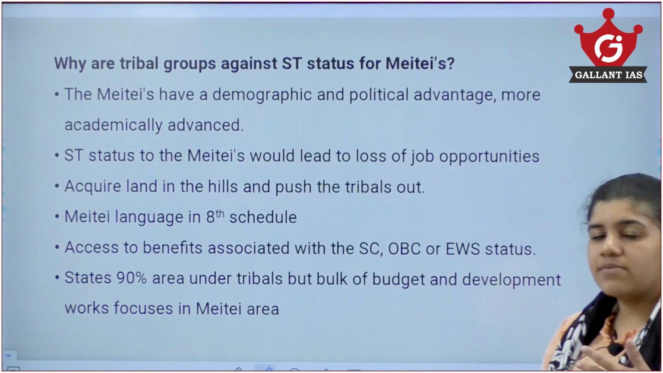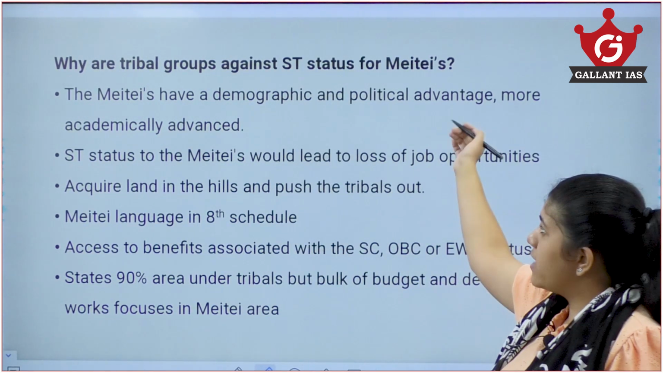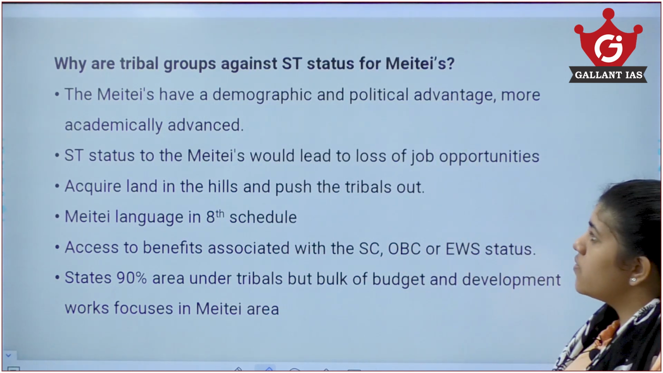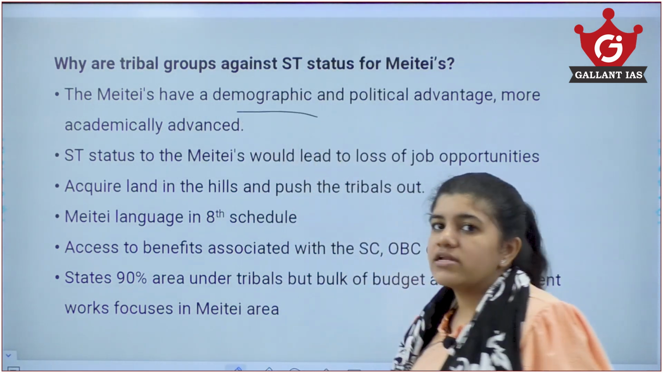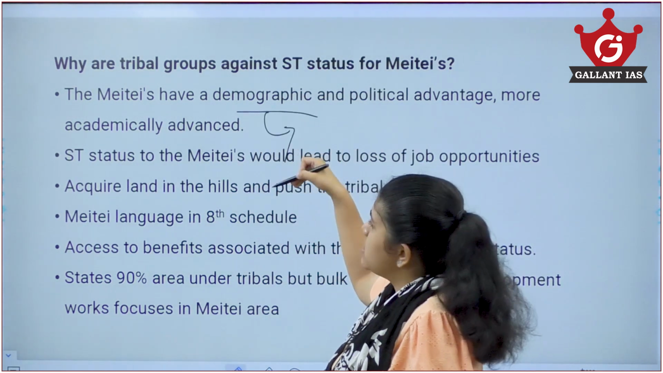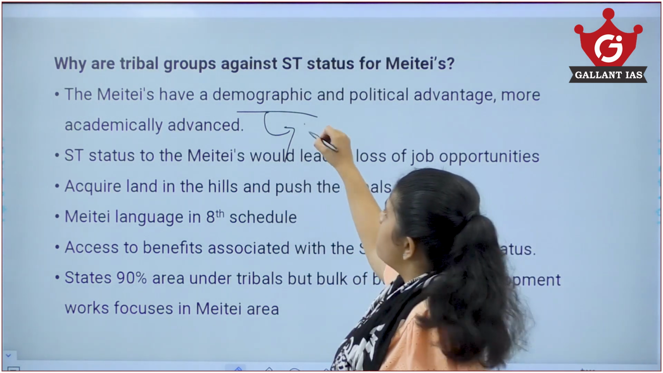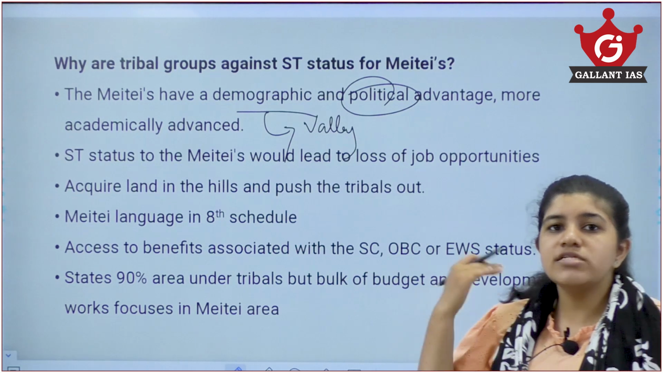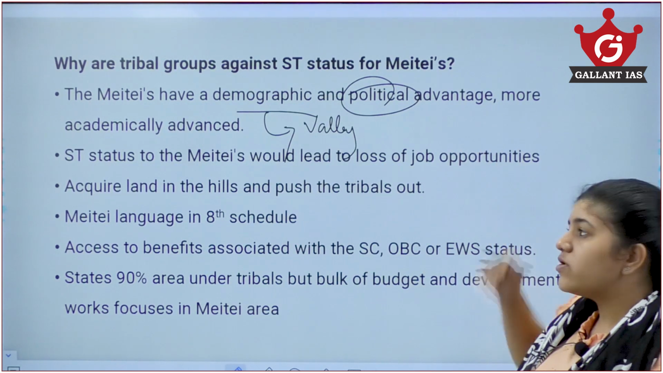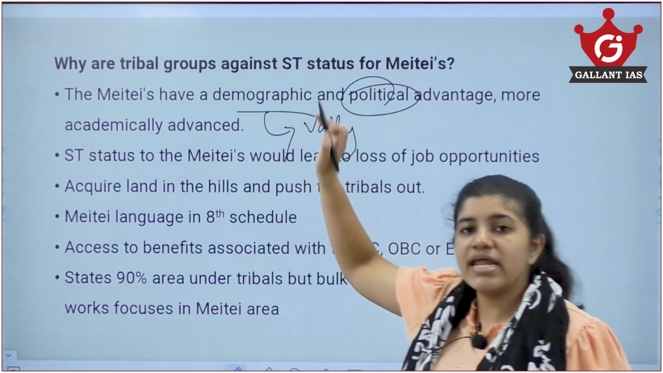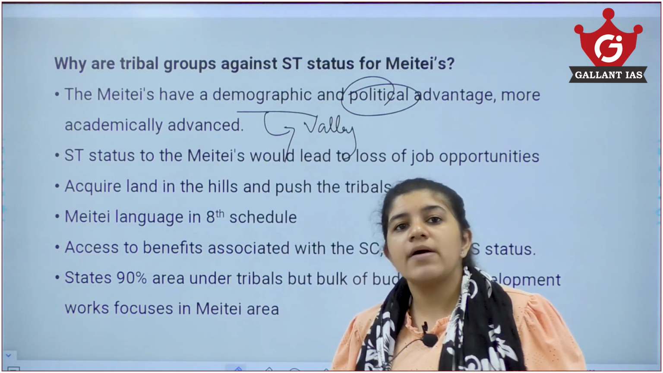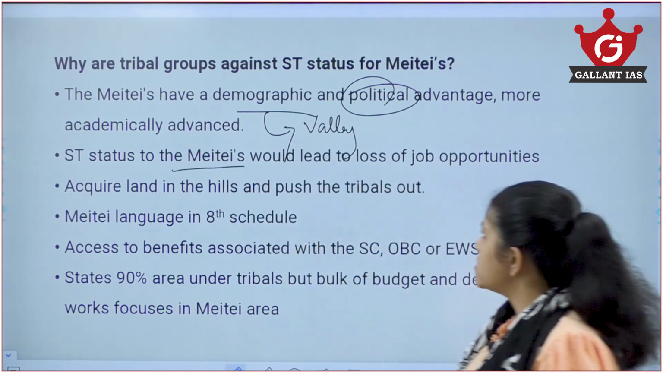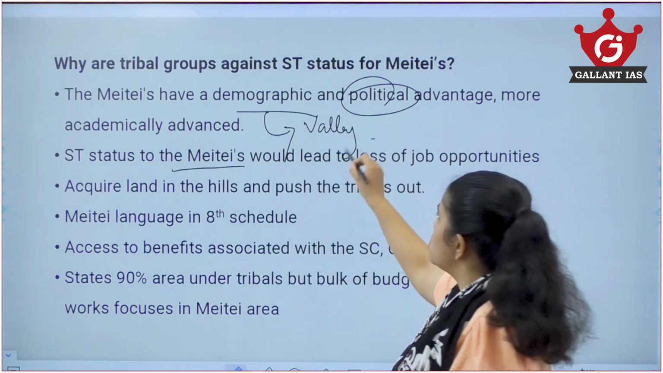Now, why are the tribals, that is the Kukis and the Nagas, against giving Meiteis scheduled tribe status? Now you see, Meiteis have a demographic advantage, which means that they are in the low-lying area, in the valleys. They have a political advantage also, because they are dominant in these regions, and they are academically and educationally more advanced than any of the tribal groups in the hilly areas. Okay. Now, when we give ST status to Meiteis, it will lead to loss of their jobs.